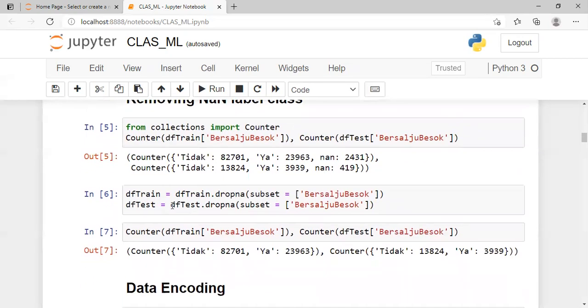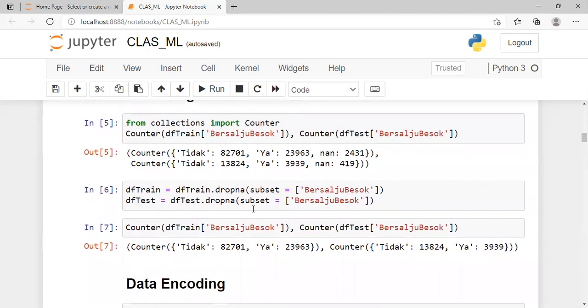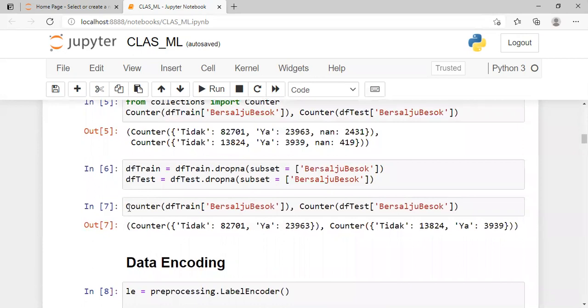For this line, because the null data is the class label associated with the existing feature, we cannot input the data. Therefore we will delete the null data. And for line 7, the null data has been erased. As you can see here, there is no null data in here.